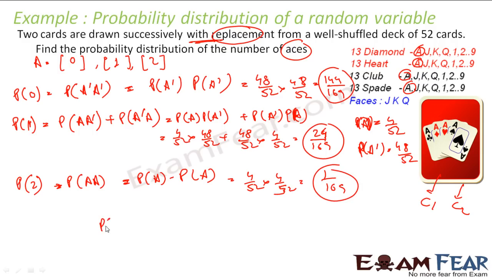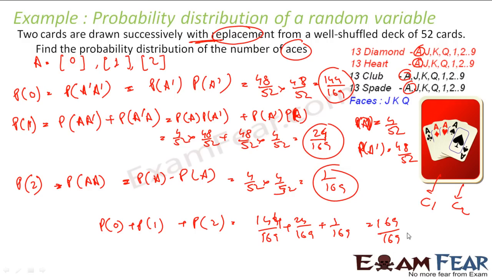If you observe here also, probability of 0 plus probability of 1 plus probability of 2 will be nothing but 144 by 169 plus 24 by 169 plus 1 by 169. This is nothing but 169 by 169, that is 1. This is the probability distribution for this random variable for getting aces. So you can get 0 ace, 1 ace, or 2 aces. In case of 0 ace, the probability is 144 by 169. For 1 ace, the probability is 24 by 169. For 2 aces, the probability is 1 by 169.